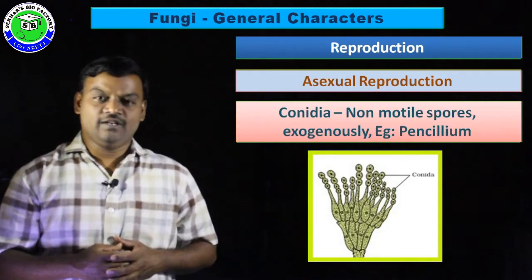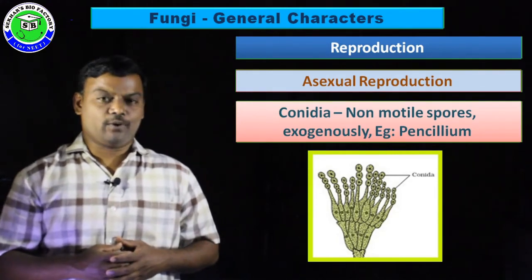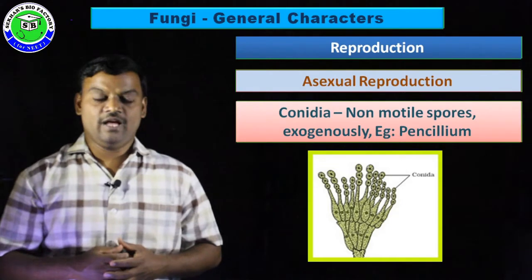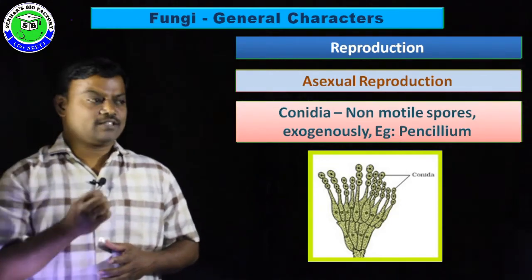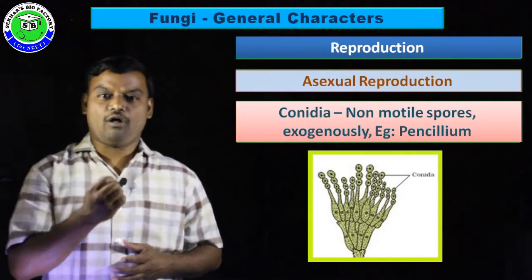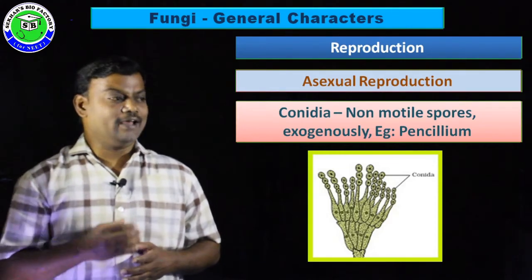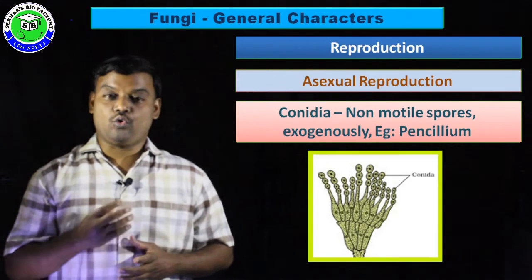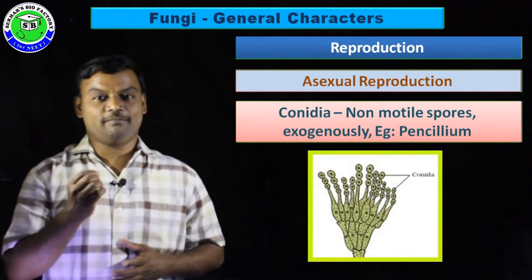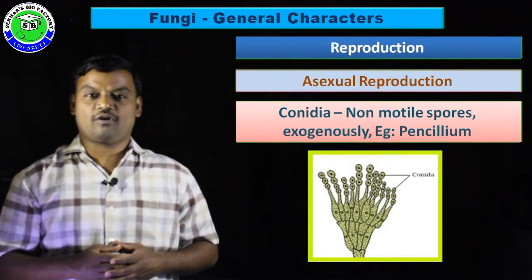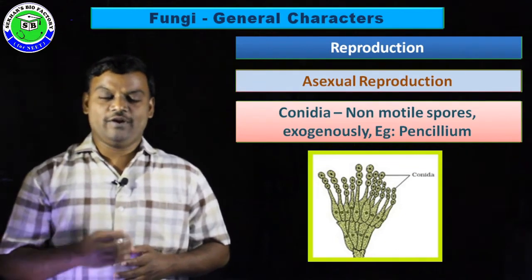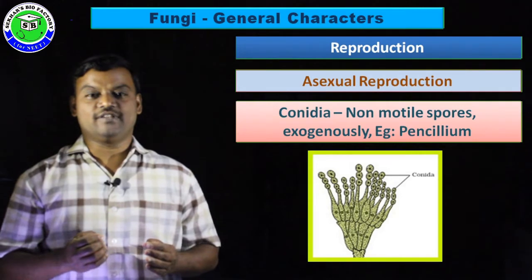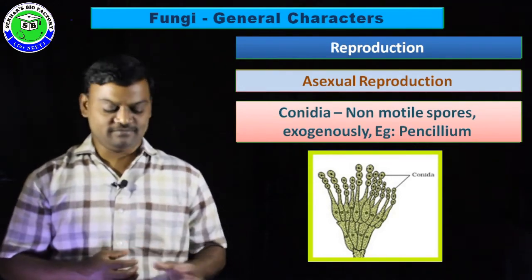Along with this, a specialized asexual reproductive method takes place in some fungi like Penicillium, in which minute non-motile spores are formed exogenously from a specialized structure called conidiophore, and these minute non-motile spores are called conidia. When conidia are released outside, they can produce a new Penicillium.